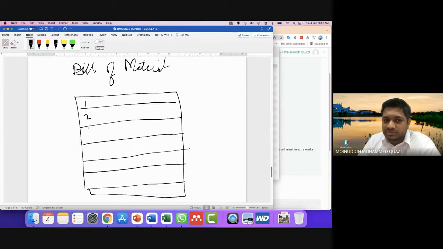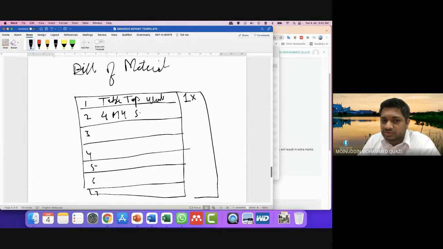So one, two, three, four, five, six, seven. Let's say one is a wooden table top, and how many? So this is 1x. Then we have 4 screws with washer, so this is 4x.